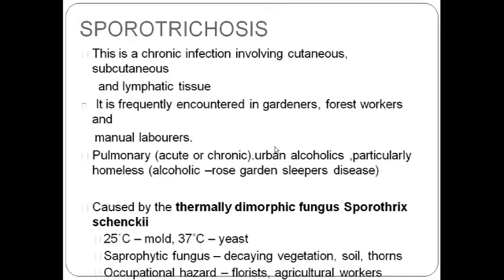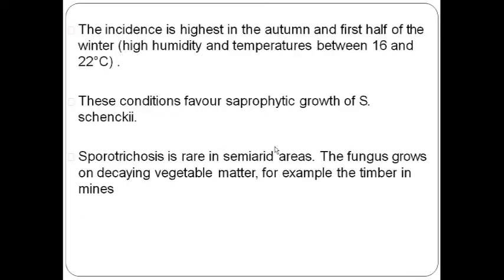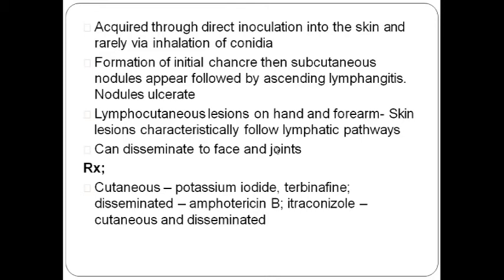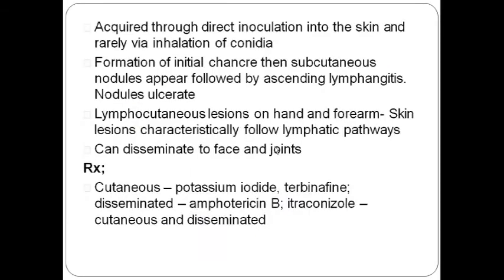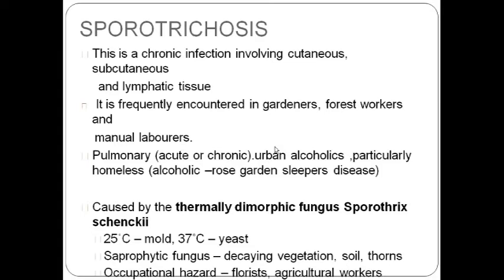Now the causative organism of sporotrichosis is Sporothrix schenckii. Sporothrix schenckii is basically a mold at lower temperature and yeast at high temperature, because it has a spore form at lower temperature and a yeast form at higher temperature, body temperature. And sporotrichosis can be caused in various types. The types of sporotrichosis are, most importantly, subcutaneous and cutaneous sporotrichosis, along with inflammation of the lymphatic tissue.